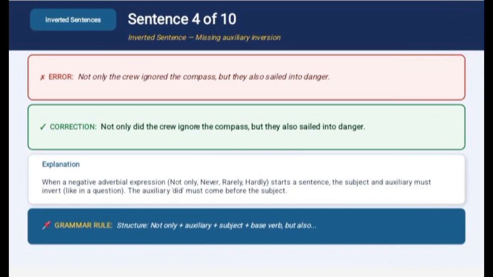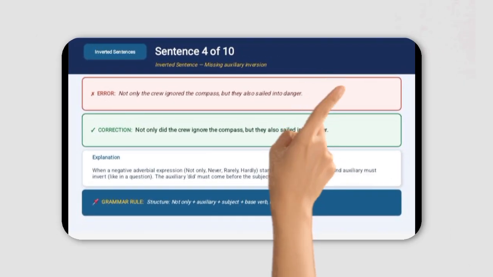In sentence four, the error sentence is: not only the crew ignore the compass, but they also ignore the danger. This is the word order after not only, there is the inversion. The correct sentence is: not only did the crew ignore the compass, but they also ignored the danger. So for the explanation, when a negative adverbial expression starts a sentence, the subject and auxiliary must invert. The auxiliary did must come before the subject.